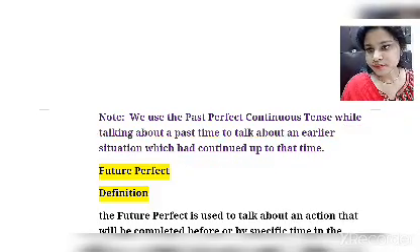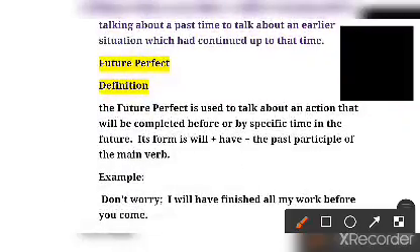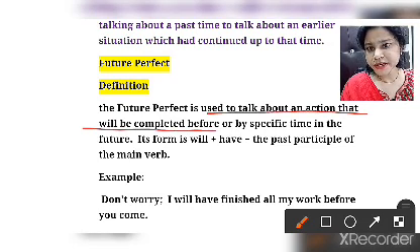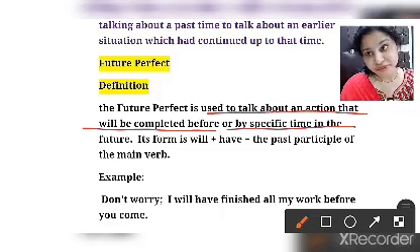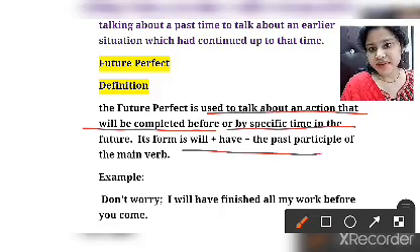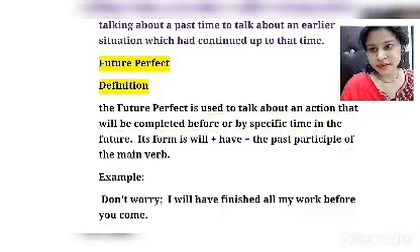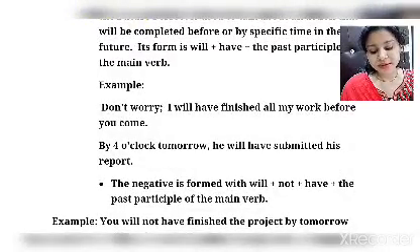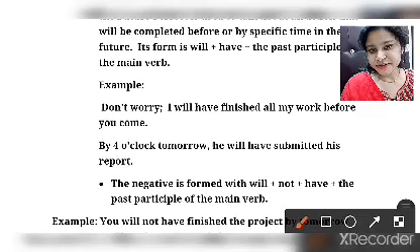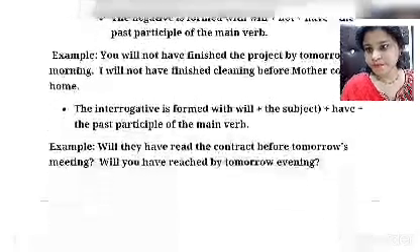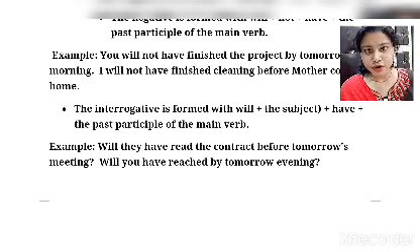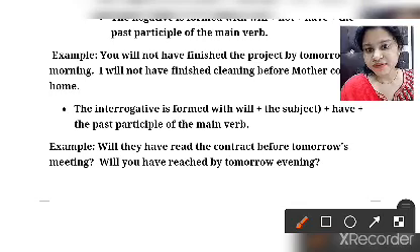Clear? Future perfect. Future perfect is used to talk about an action that will be completed before or by a specific time in future. Its form is will have and past participle. As I explained to you, shall and will plus have plus past participle form. Okay, then in negative that will become shall have not, will have not, and in interrogative it comes at the beginning of the sentence.